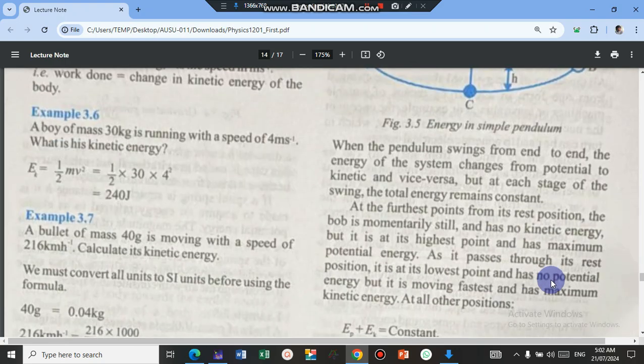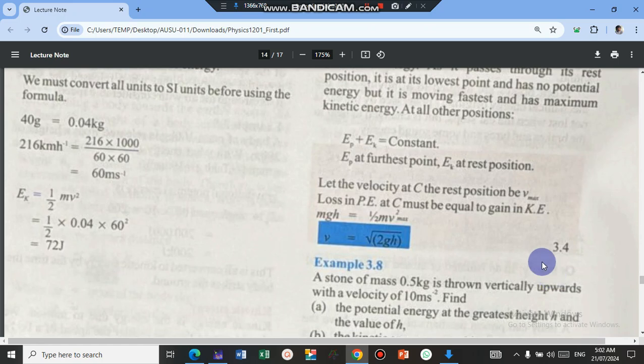And this is why we can use it to get the value of the maximum potential energy, maximum velocity, because maximum potential energy mgh is equal to maximum kinetic energy half mv squared. V here is v maximum. So here m will cancel m, and you bring 2 here to get 2gh. Then take the square root of both sides, and you can get the maximum velocity v equals square root of 2gh.